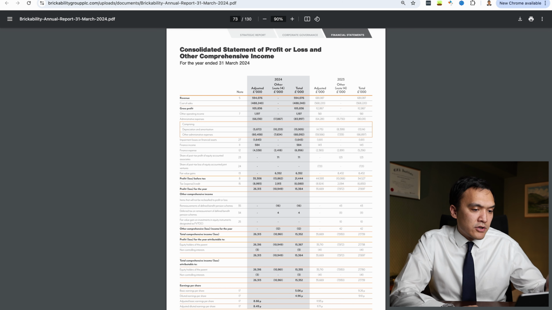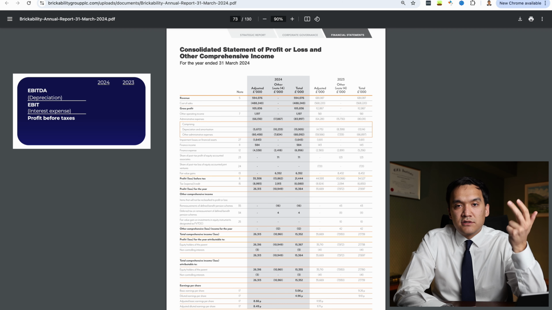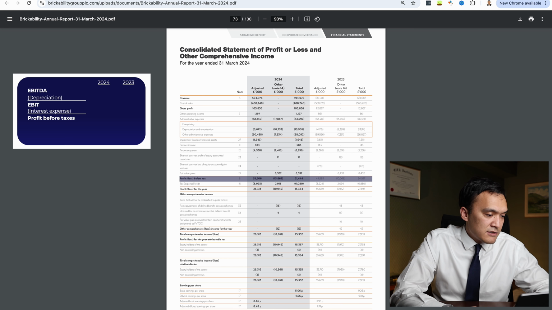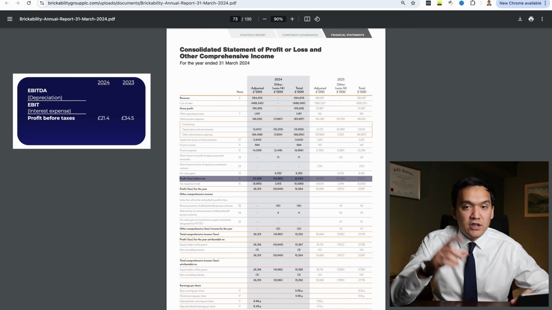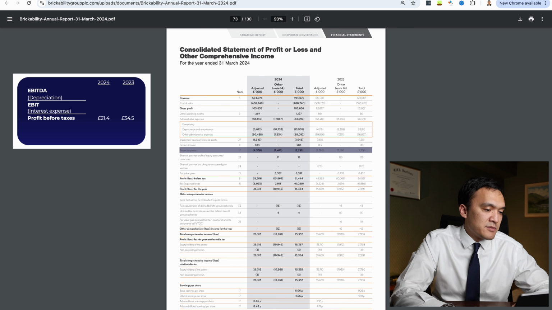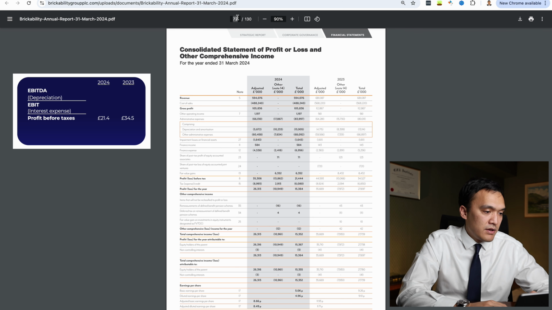Then we would need to calculate EBITDA margin. So if you remember, EBITDA is earnings before interest, taxes, depreciation, and amortization. So we have earnings before taxes, which is profit before tax here, of 21.4 million in 2024 and 34.5 million in 2023. And we need to add back interest expenses, and they're provided in finance expenses, which is provided in note 12. And note 12 is on page 94.